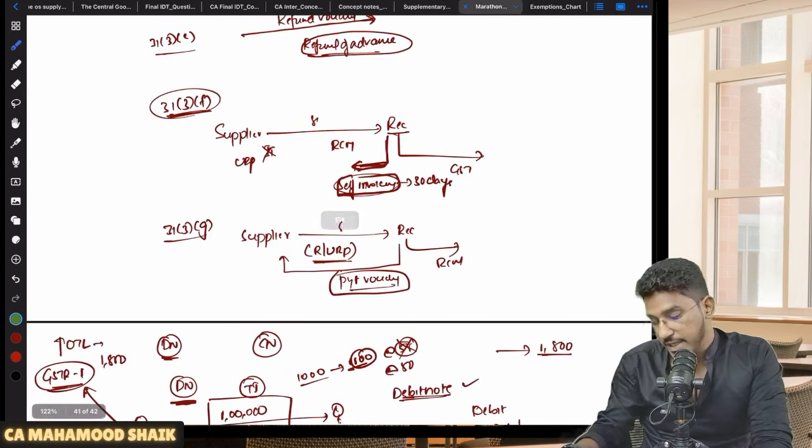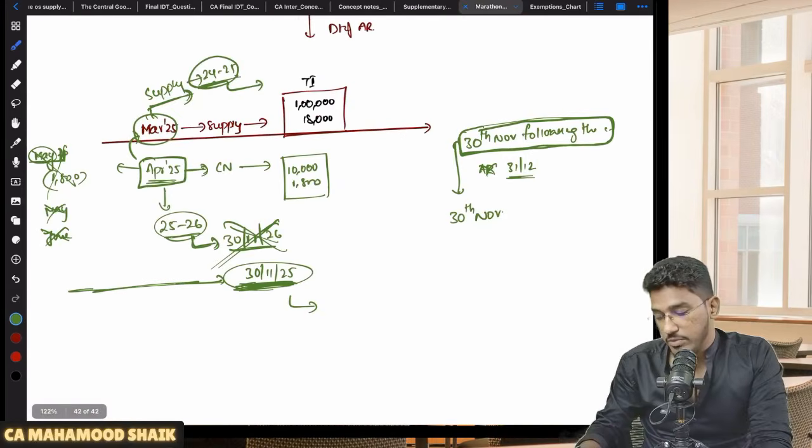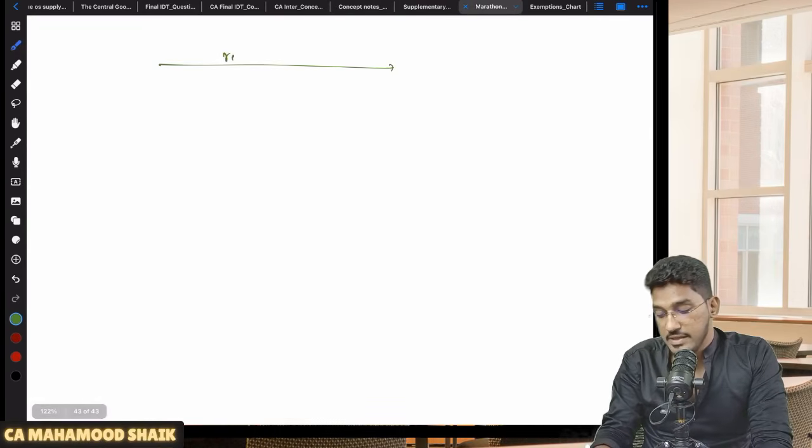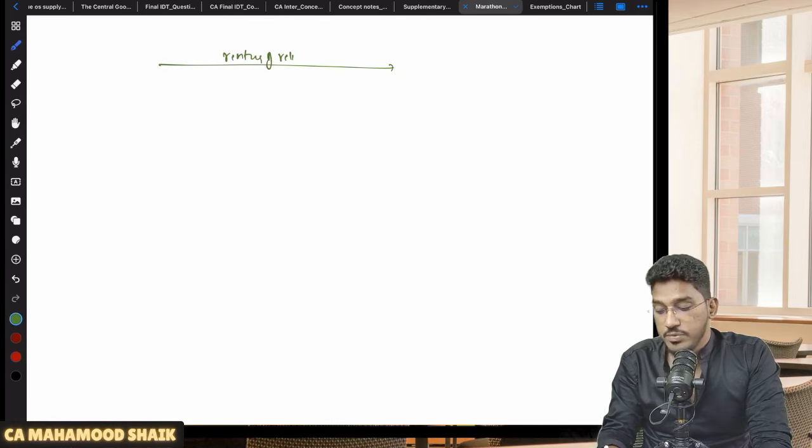So if I put it this way, sir, what is the exemption they're talking about here? The service they're talking about is renting of religious precincts. Who should be the supplier? The supplier is not every religious entity.